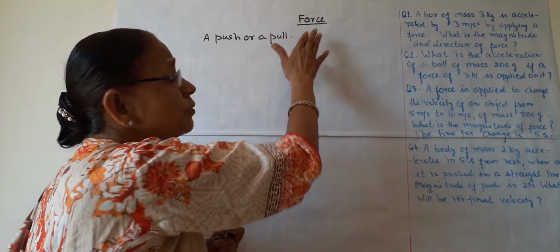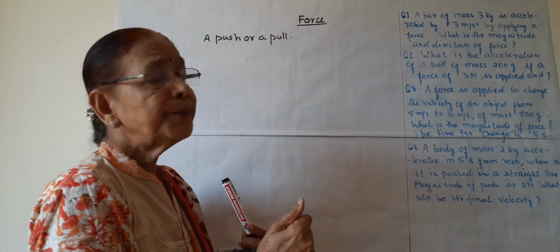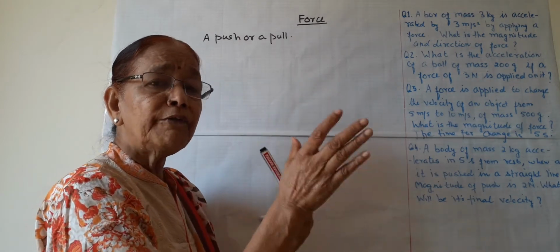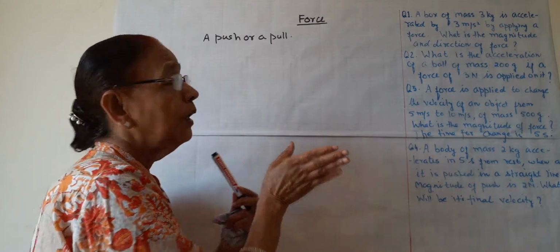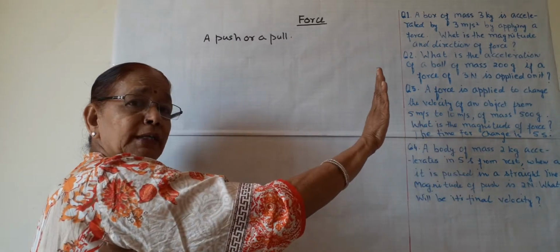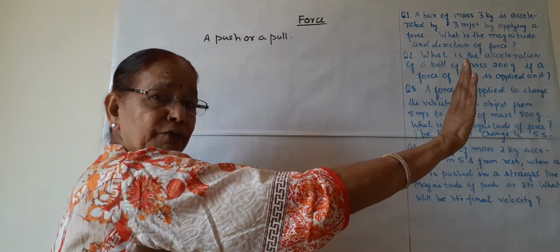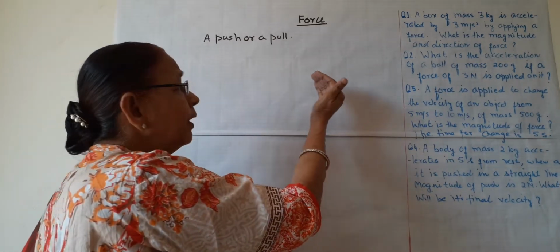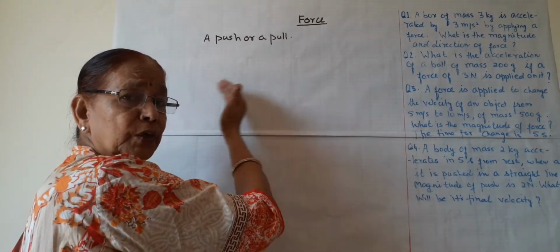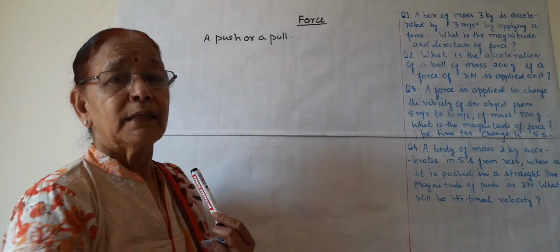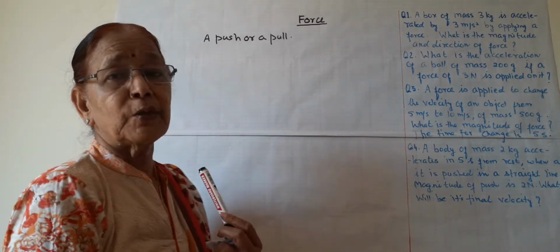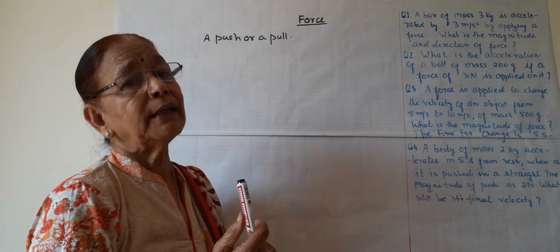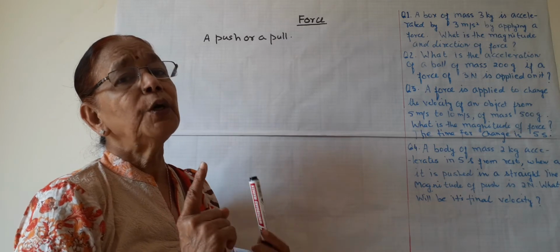So the force is also a vector quantity and it has a magnitude, a numerical value, and direction also. If we push a box in this direction, the direction of the force is in this direction. If we stop a moving thing from this direction towards left, then the work done is negative and the force is also negative. So force is a vector quantity and it has direction and magnitude both.